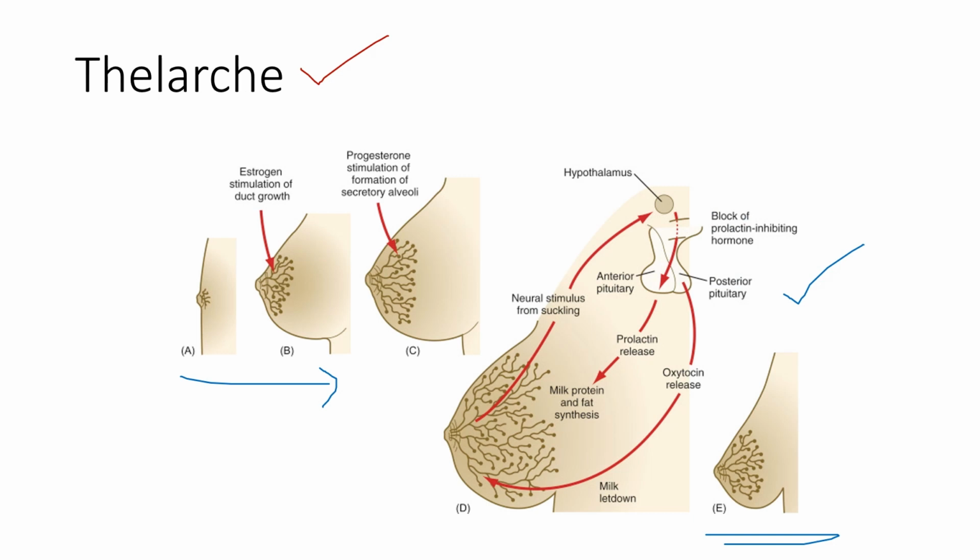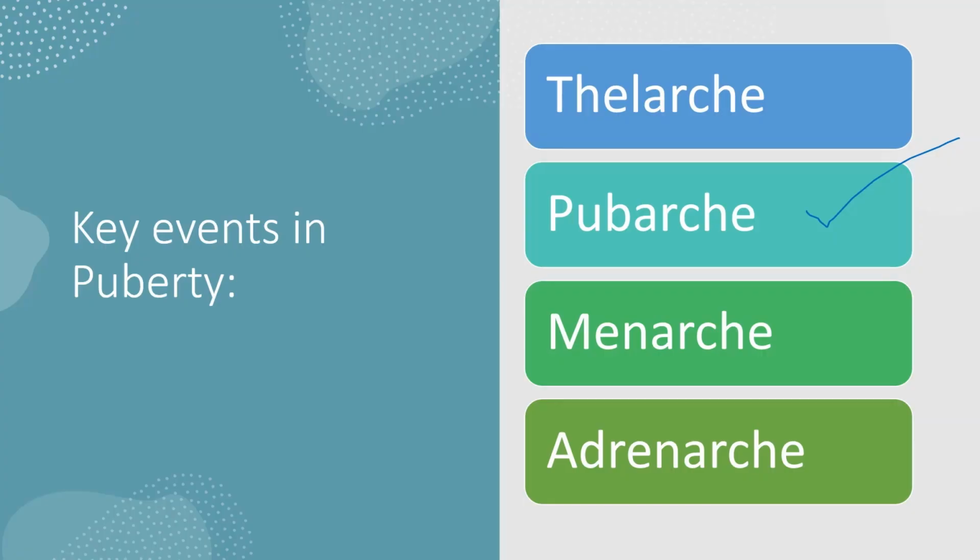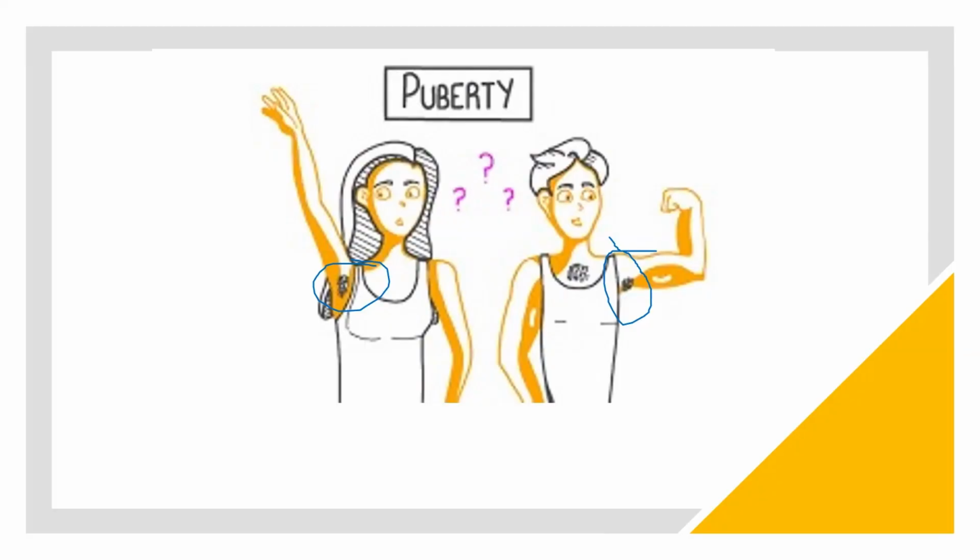Then pubarchy. Pubarchy is the development of axillary or underarm and pubic hair in both sexes. Okay, pubarchy we can observe in both the sexes, that is the development of the underarm and the pubic hairs.